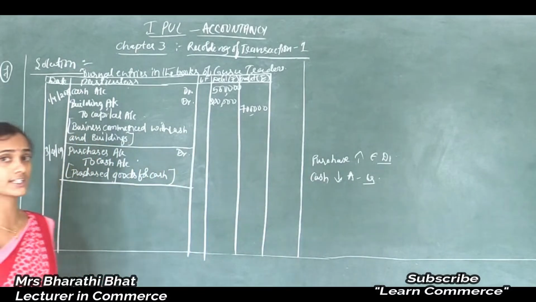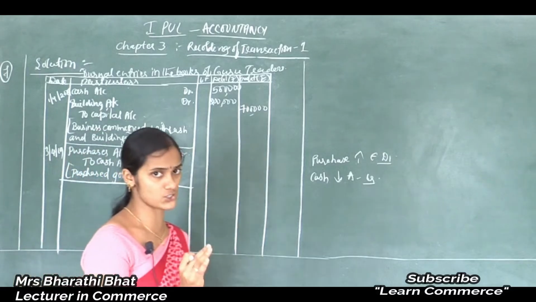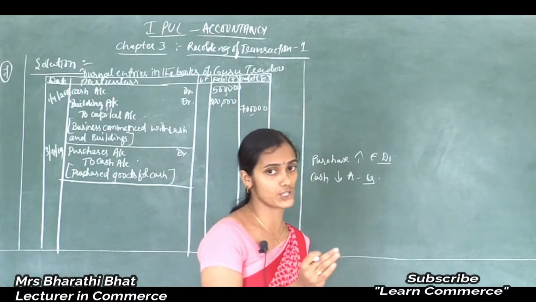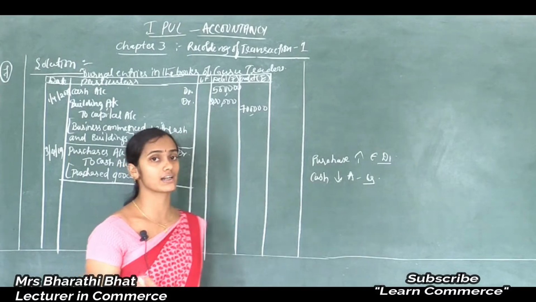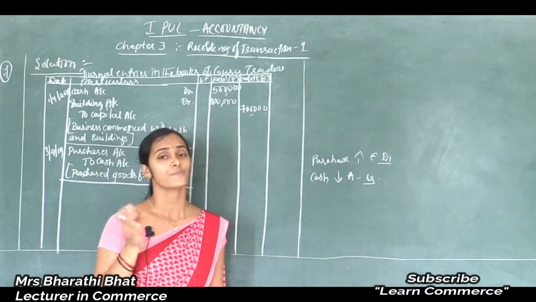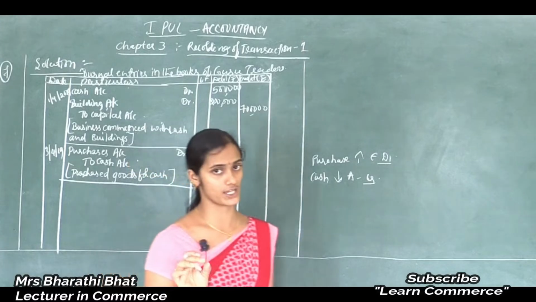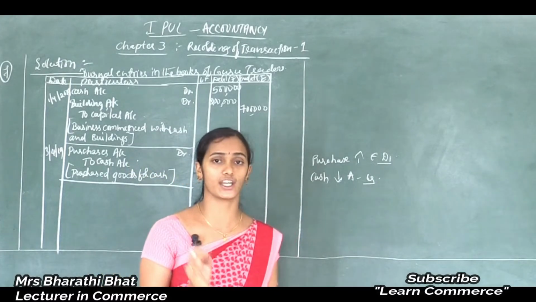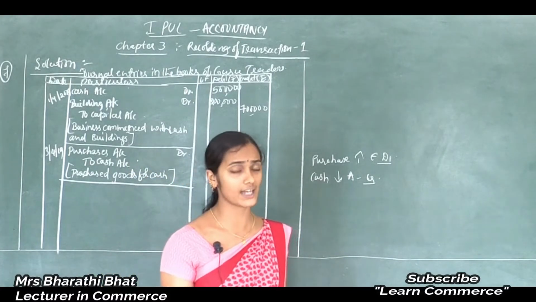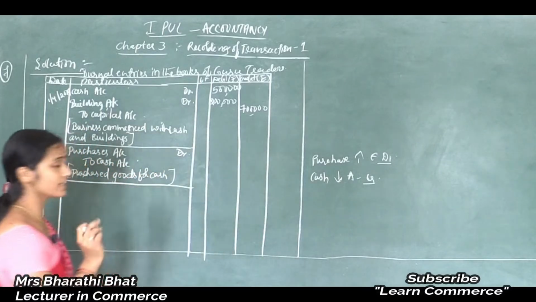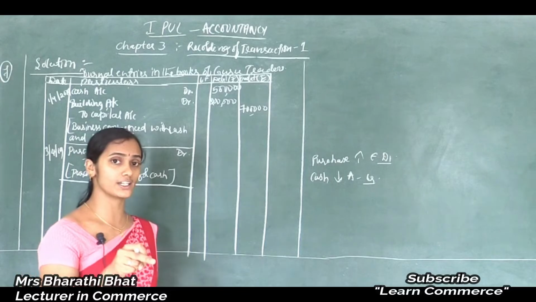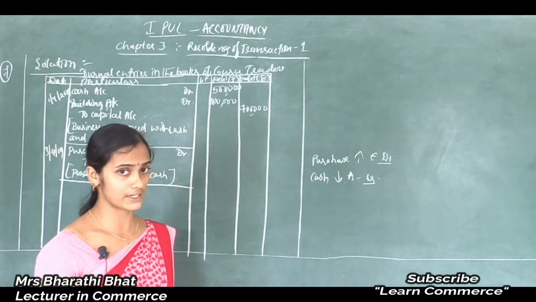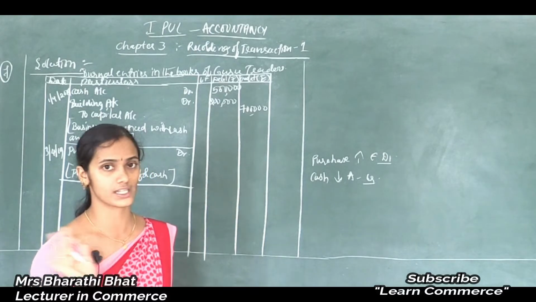Purchased furniture, they specifically mention what they purchased. Say for example, purchased machinery, purchased building, purchased land, or purchased furniture. We should consider what they purchased, whether they purchased stationery or any other assets like that. So here they clearly mention they purchased furniture, and that is on credit basis because they mention a person's name, that is Anu Steels Limited.